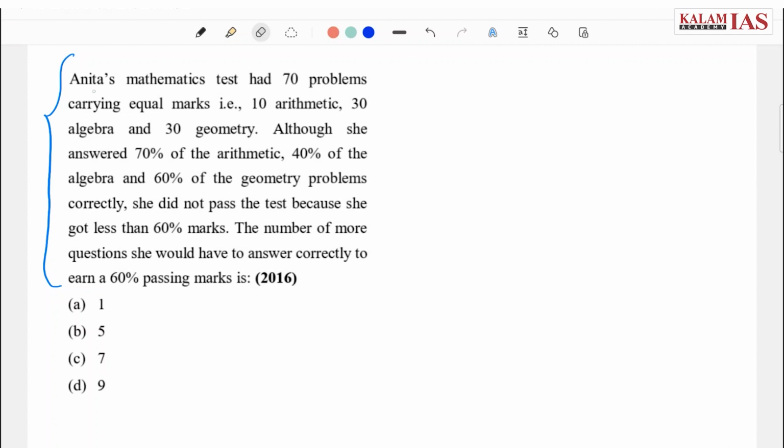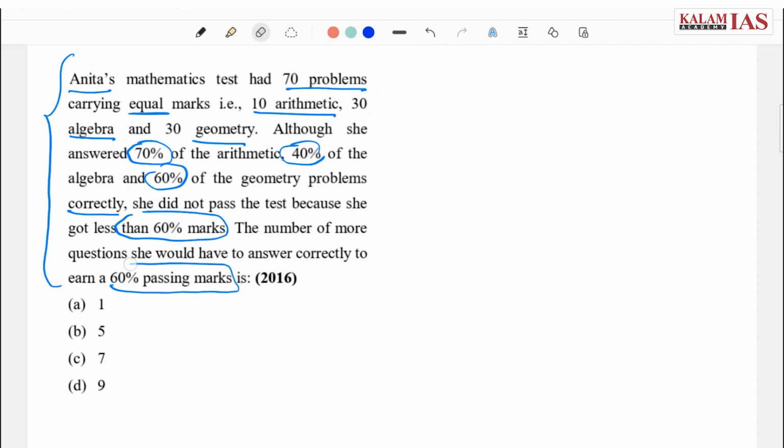It says Anita's maths test had 70 problems of equal marks. It has 10 arithmetic, 30 algebra and 30 geometry questions. She answered 70% of the arithmetic questions, 40% of algebra and 60% of the geometry problems correctly. But she did not pass because she got less than 60% marks. The number of more questions she would have to answer correctly to earn the 60% passing marks.